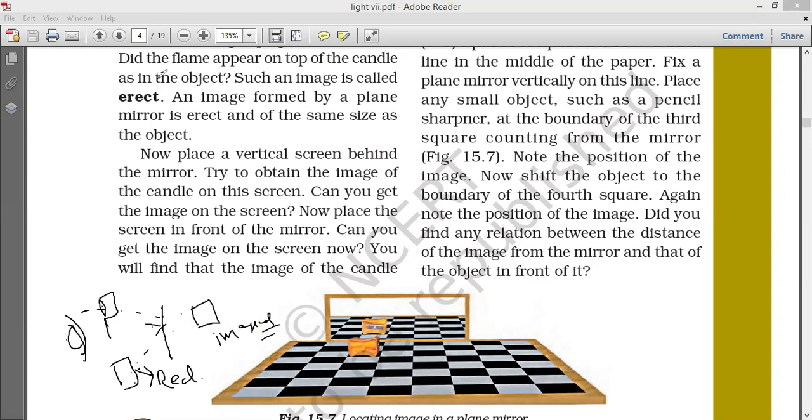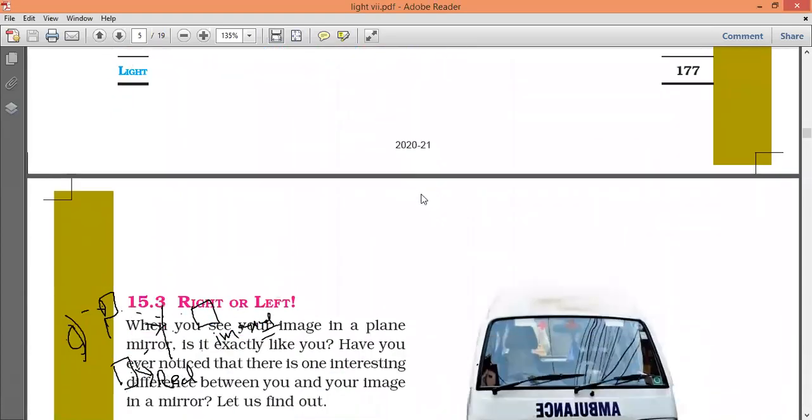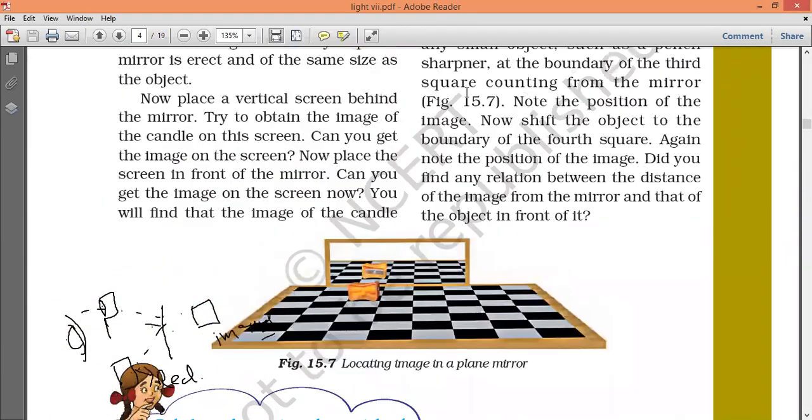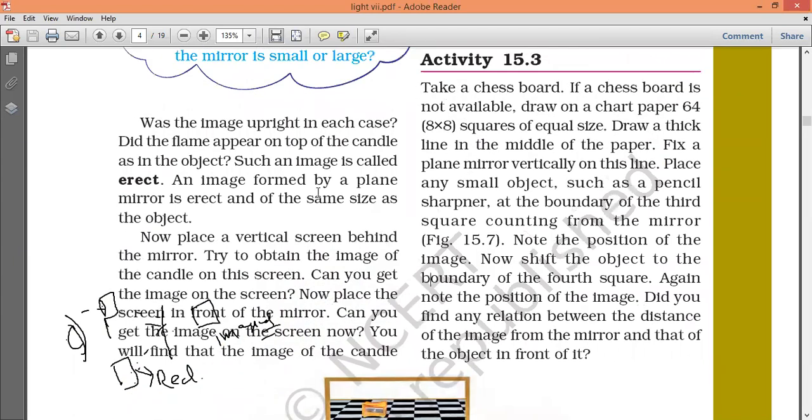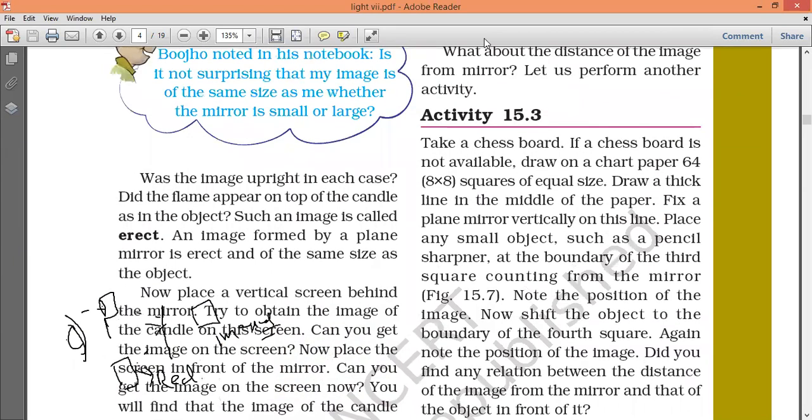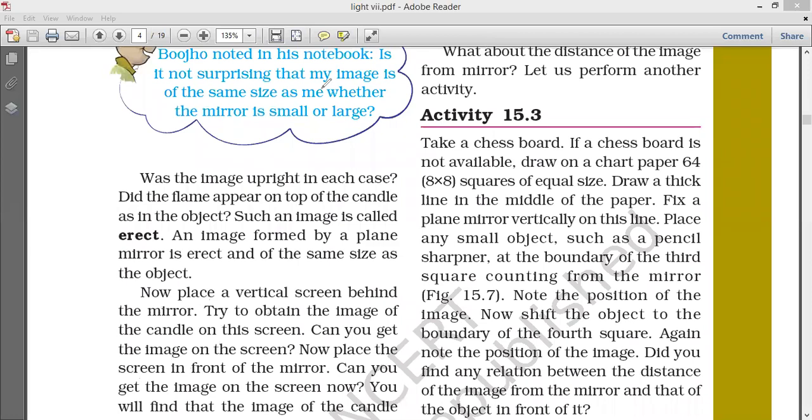Real and virtual. See here, erect and inverted I will explain now only. This will be completed now. See here, suppose this is a mirror, right?